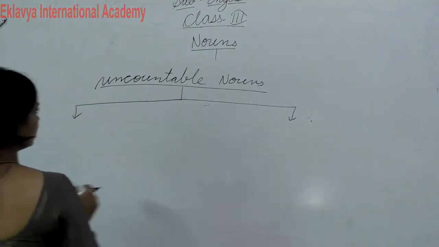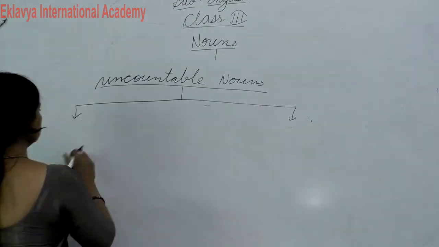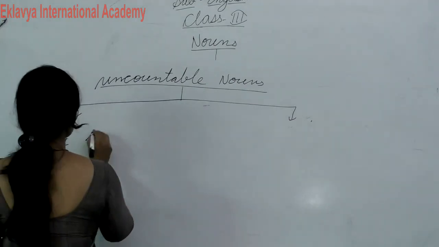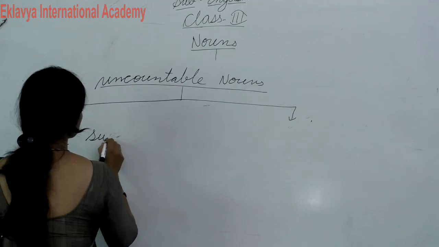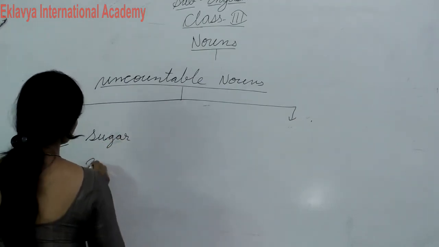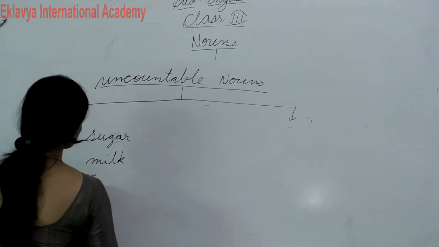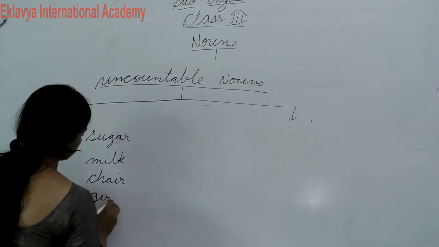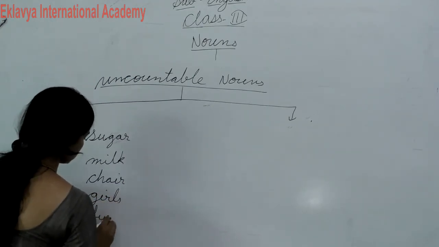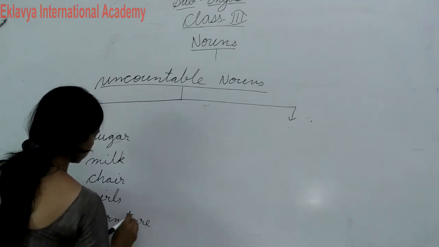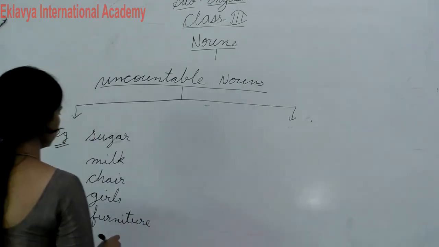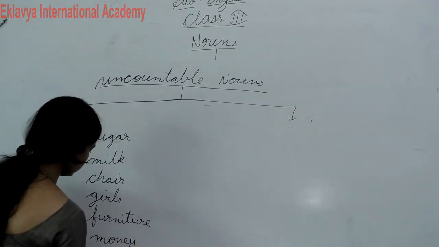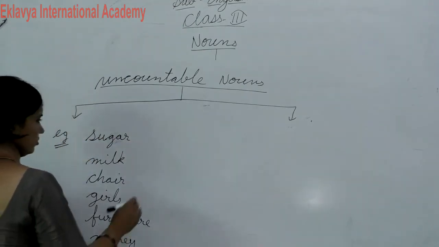So, to help you understand, I write more examples for you: sugar, milk, chair, girls, furniture, money, jam.